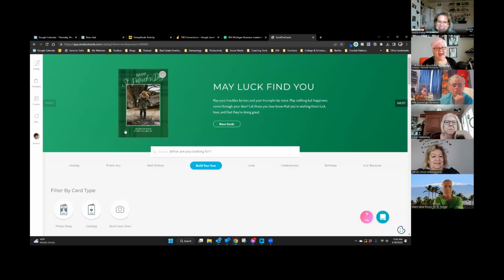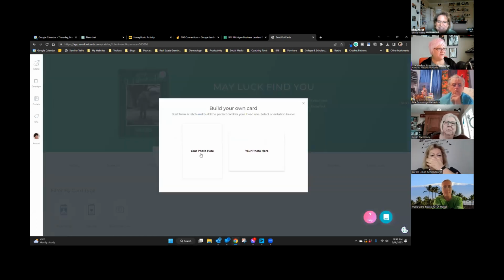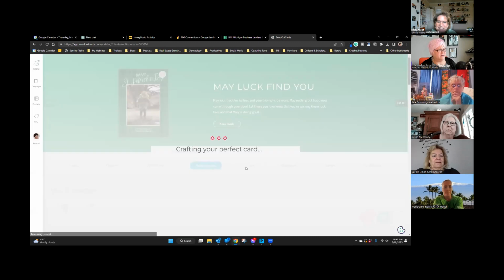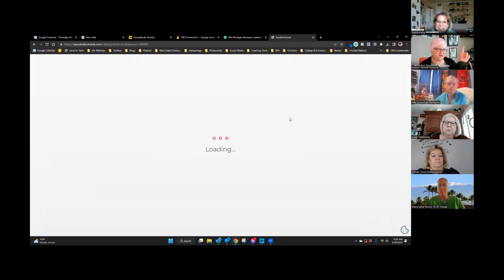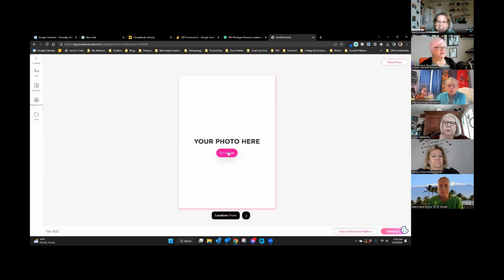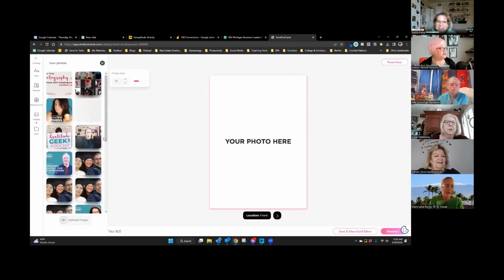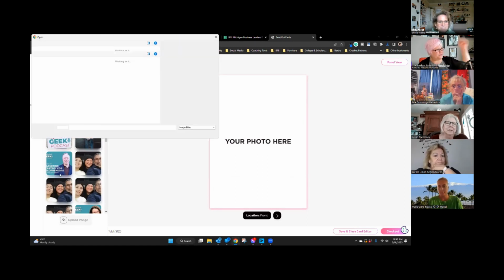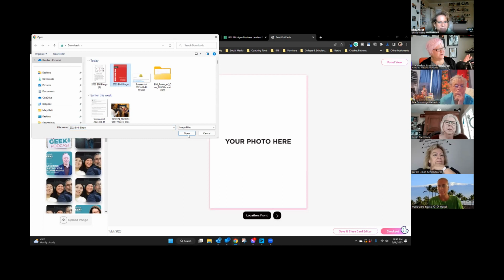And these count as heartfelt cards because you're going to make every card one card at a time. So you click on build your own, vertical, customize, 2-panel card on standard paper, next. And then I'm going to teach you a trick on how to make it go quicker. So you add your image. Go to my upload image. Then you upload the photo for the front of the card. So there's the front of the card.